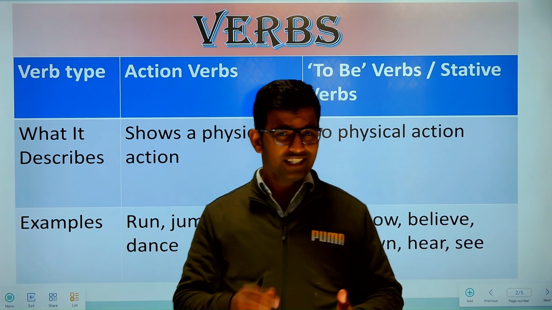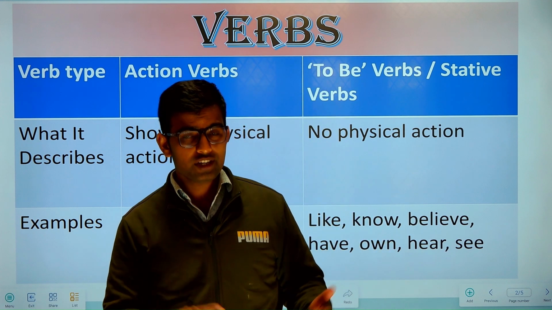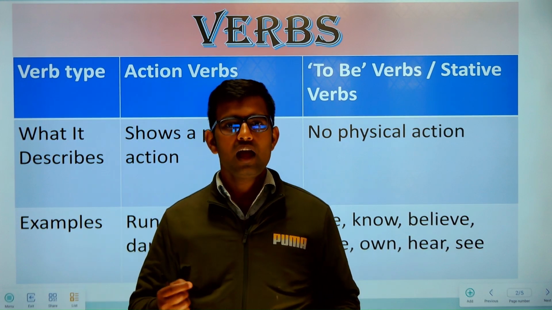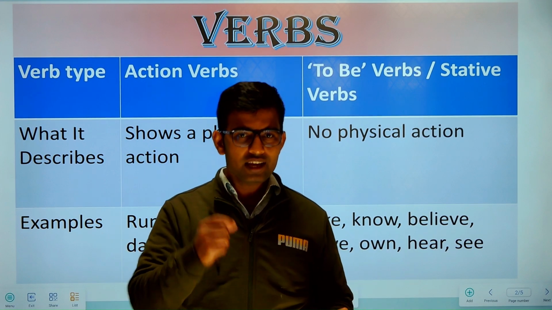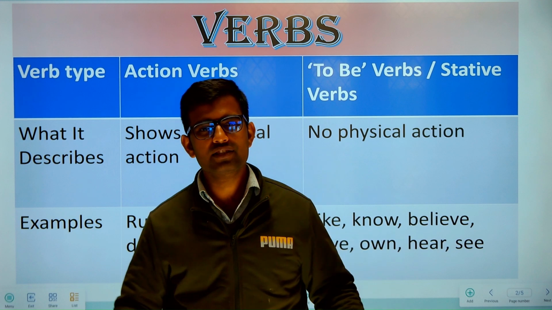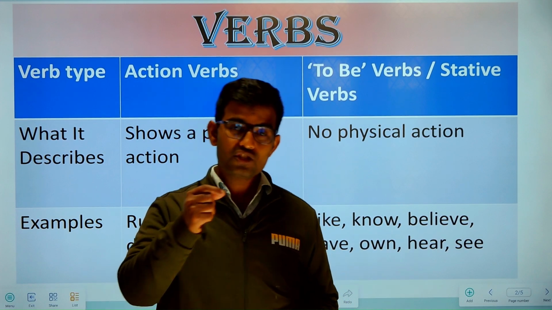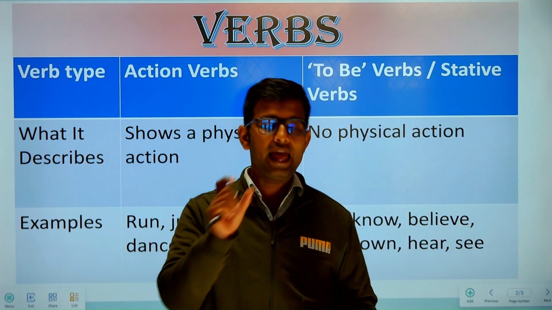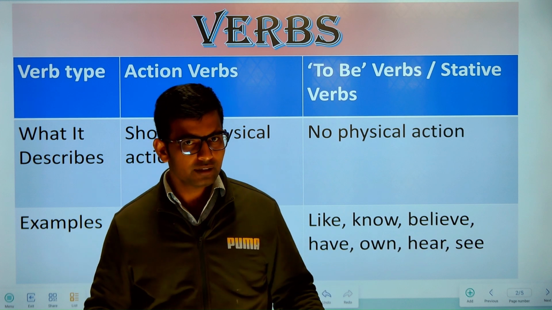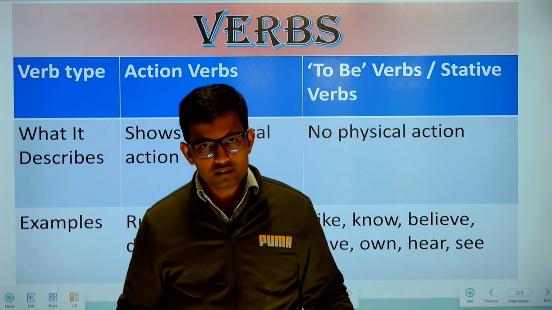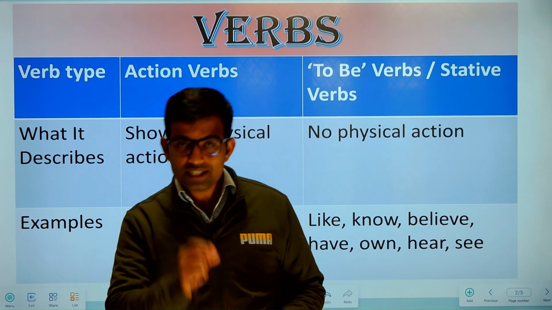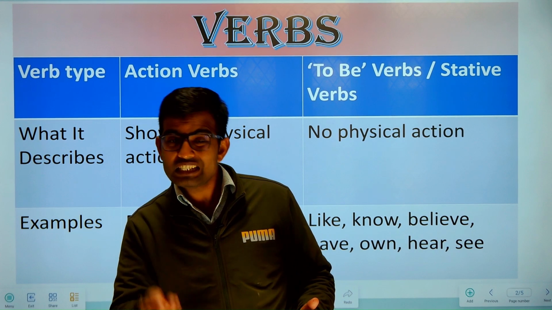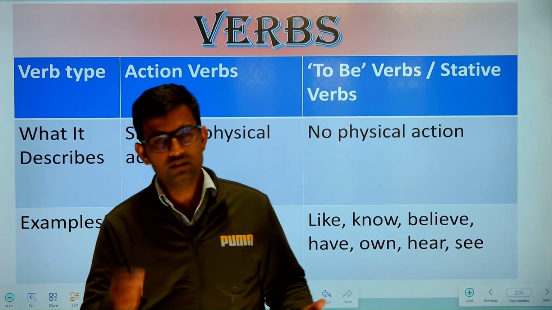But wait, sentences like I am happy, she has a car, do they not have a verb? Yes, they still have a verb. I am in Haldwani. In this sentence, there isn't any physical action involved, but it still has a verb that is called a to be verb. So here, in I am in Haldwani, the word am is a to be verb. Got it? And they have a car. So here, the word have is a stative verb. There isn't any action involved in this sentence. They have a car, but it still has a verb, that is called a stative verb, the word have.